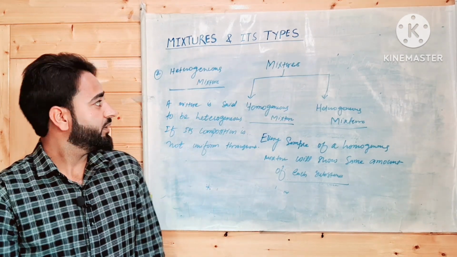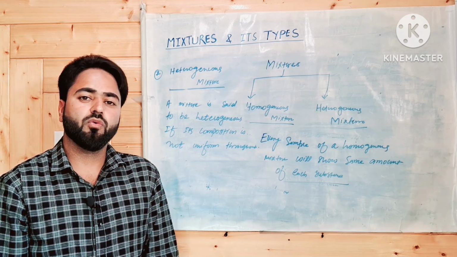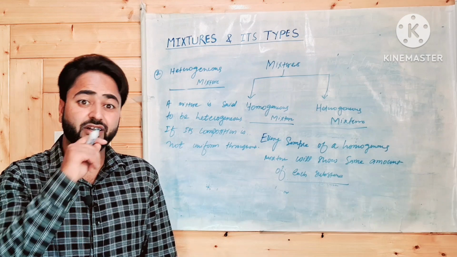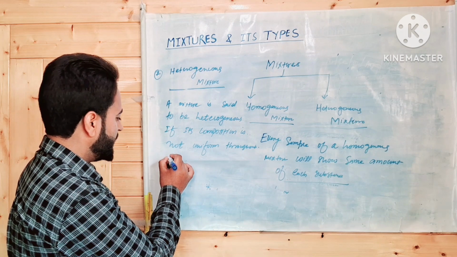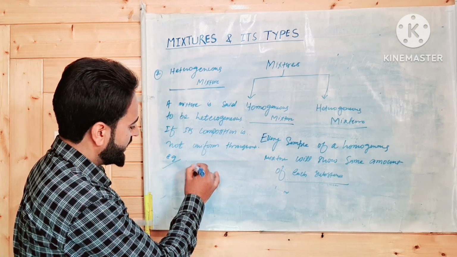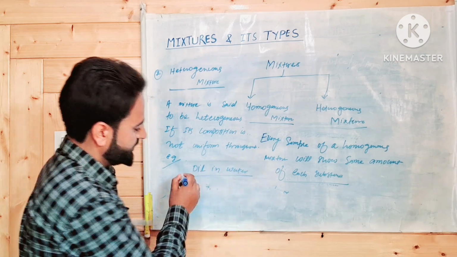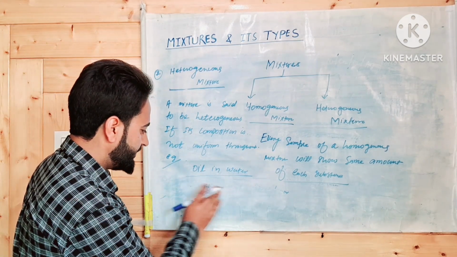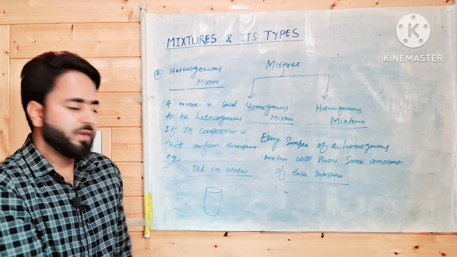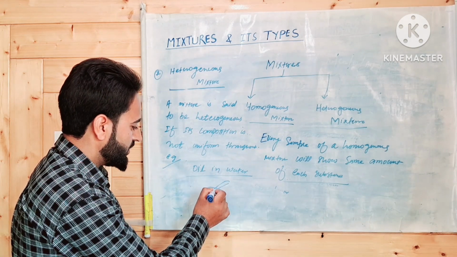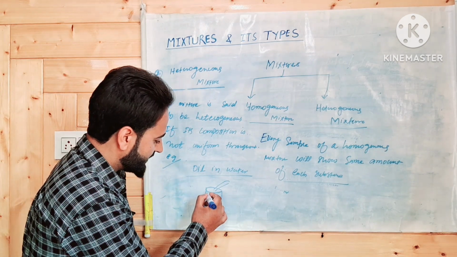यानी कि जो एक हेटेरोजीनियस मिक्सचर होता है, इसके जो कंपोनेंट्स होते हैं वो इक्वली अरेंज्ड नहीं होते हैं. They are not equally arranged and distributed. सपोज अगर हम एग्जांपल लेंगे, if we take the example of a day-to-day life example, oil in water, a simple example of heterogeneous mixture. जब हम एक गिलास में वाटर लेंगे और इसमें हम ऑयल ऐड करेंगे, we will put some drops of oil in it and we will stir it. What will happen? The oil will get deposited at the surface.